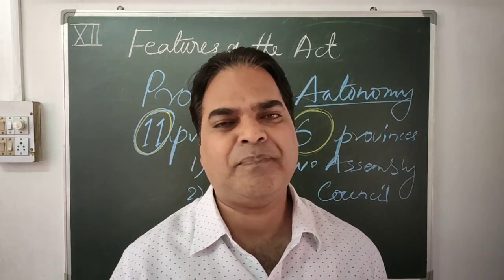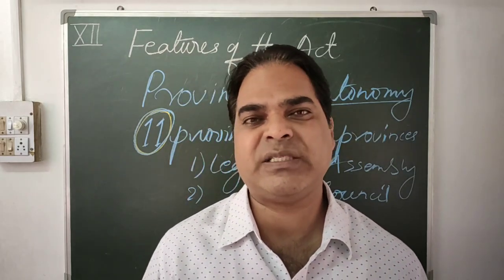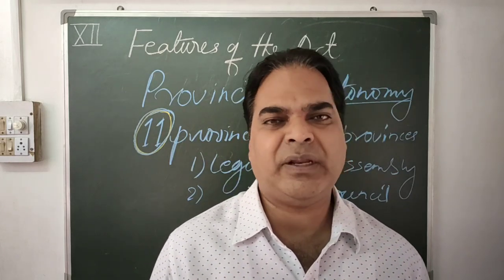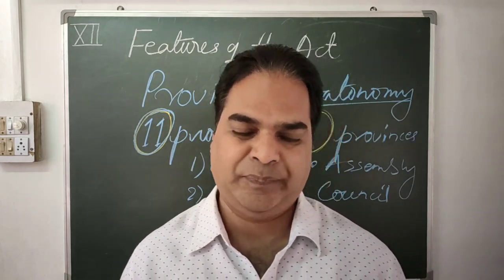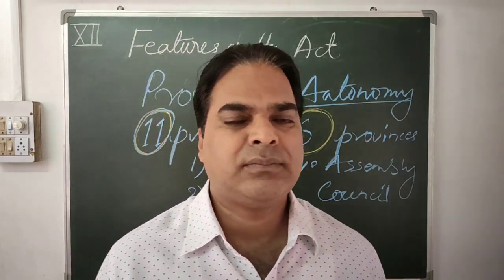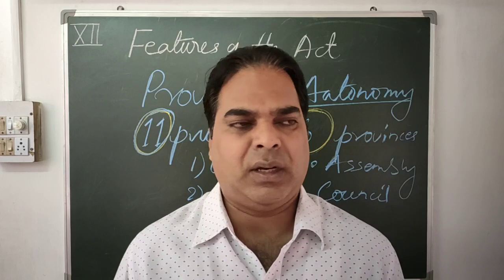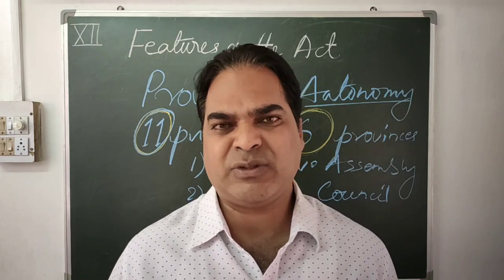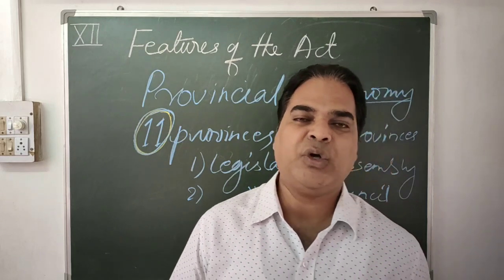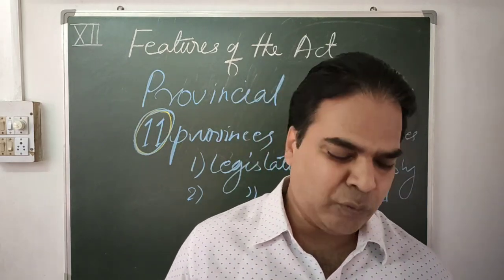But at that time, who were given the franchise? Franchise means right to vote. The franchise during that period was based on property. Those who had property, land, buildings, houses, zamindars, landlords, were given the right to vote.